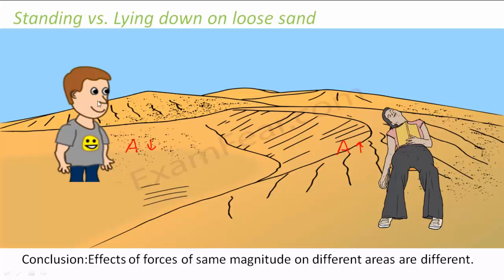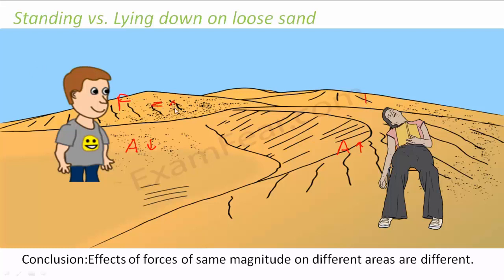Now the force in both the cases will be the same, because here also the force will be due to the weight of the body. Right? This figure might confuse you because these are two different persons, but I am assuming that both persons have the same weight. So by virtue of weight, your force will remain the same in both the cases.